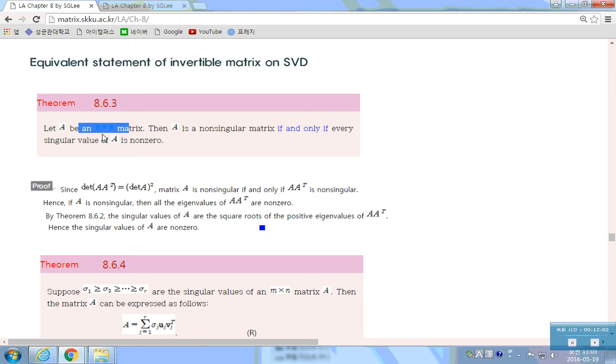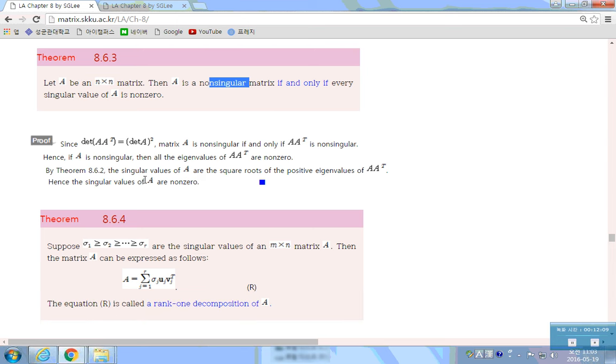Sigma. That's the diagonal matrix now, an n by n diagonal matrix. And if this is non-singular, then here is a proof. Let's see. Determinant of A transpose A is the same as determinant of A squared, isn't it? A is non-singular if and only if A transpose A is non-singular, because if this is not zero, then its square is not zero. Okay?